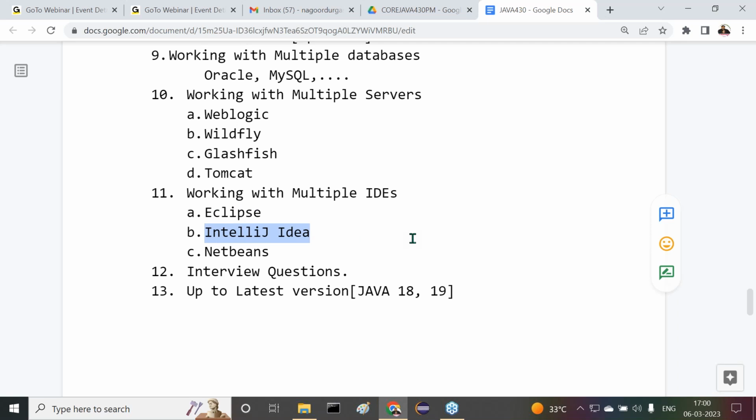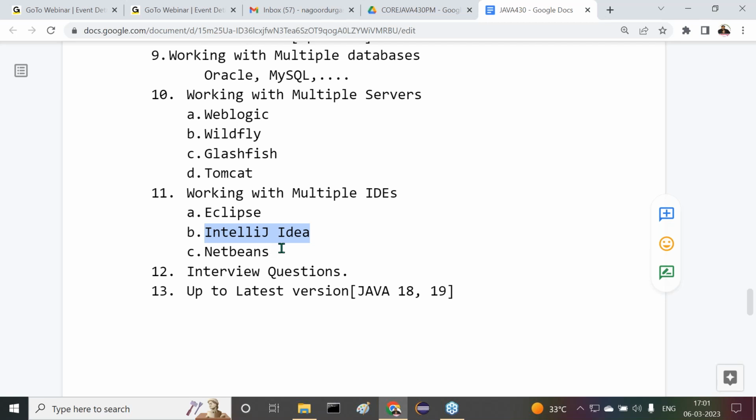IntelliJ IDEA. Of course, Eclipse is also in the same position, but my personal view, I will give my vote to IntelliJ IDEA. Almost all, if we are preparing programs with IntelliJ IDEA, it is like playing with a mobile phone. How much comfort we get playing with a mobile phone compared with our computer, the same comfort I get with IntelliJ IDEA when compared with Eclipse. Anyway, we are going to discuss both.